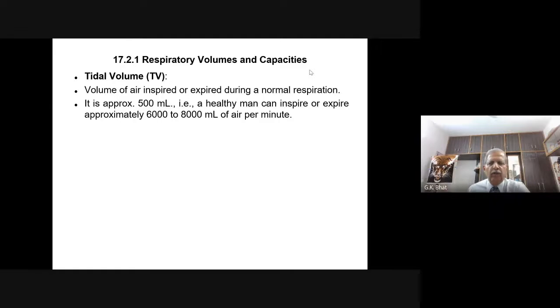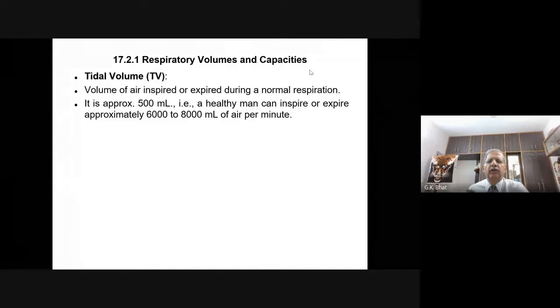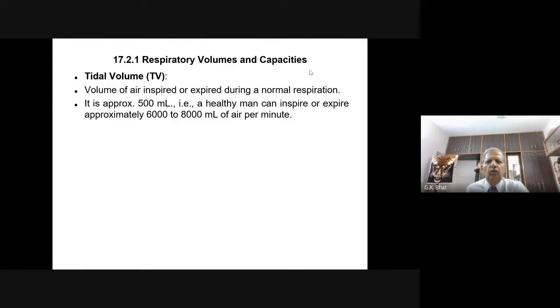And nowadays, because of this corona pandemic, you might have seen a lot of people going for an oximeter. Perhaps you had not heard about the oximeter before, and might not know the normal values. How much oxygen should be there? What is the capacity of hemoglobin to carry? We might not have bothered about that, but now everyone is very familiar with the oximeter. Okay, that is not our cup of tea. We shall look into respiratory volumes and capacities.